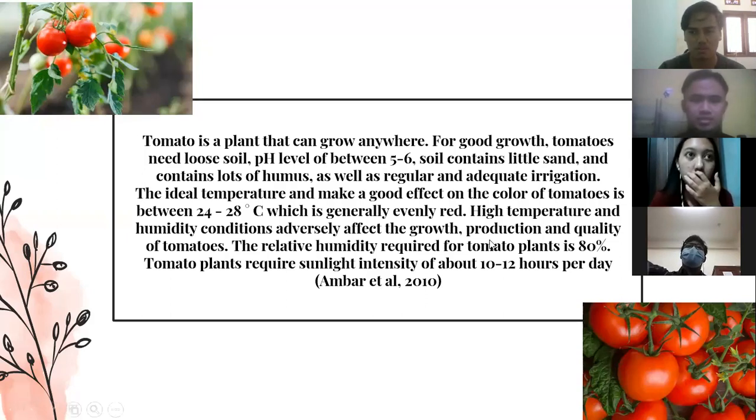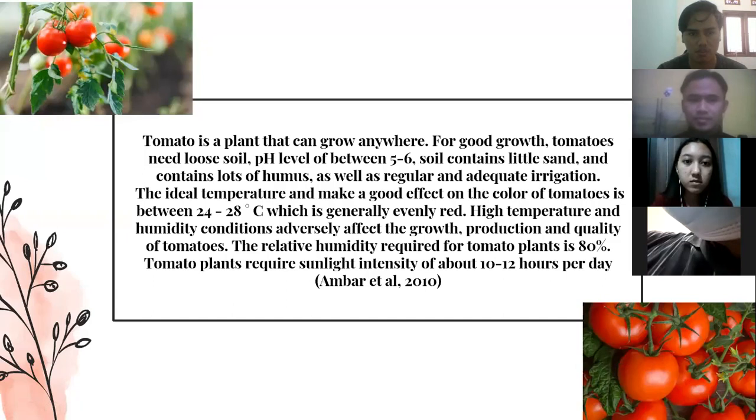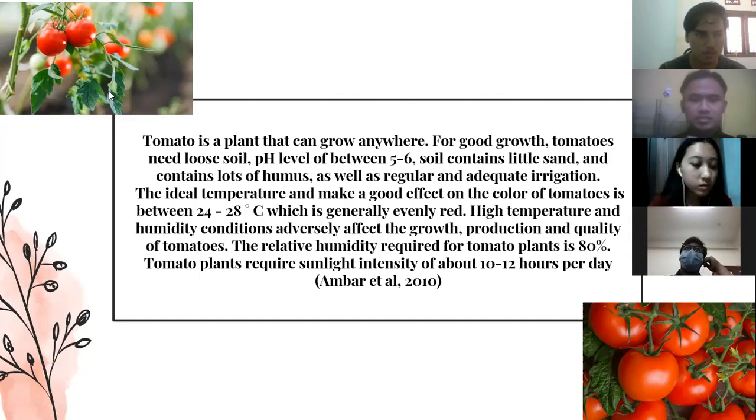We will first explain about tomato. Tomato is a plant that can grow anywhere. For good growth, tomatoes need a low soil pH level of between 5 and 6. The soil contains little sand and lots of humus, as well as regular and adequate irrigation.